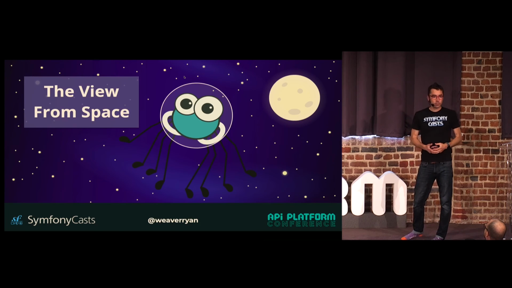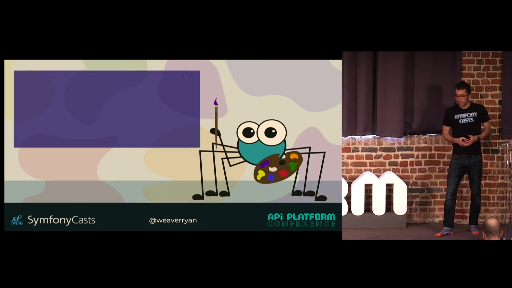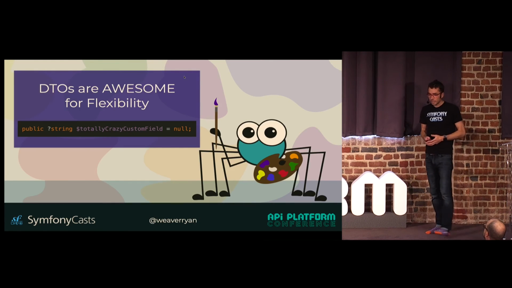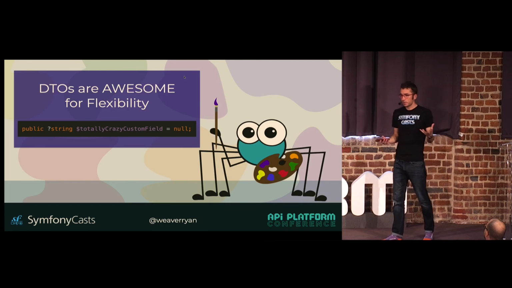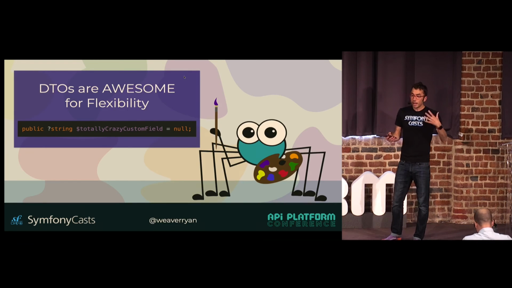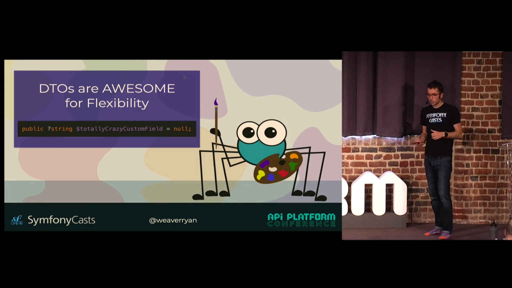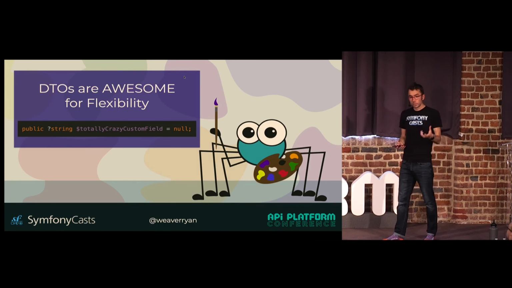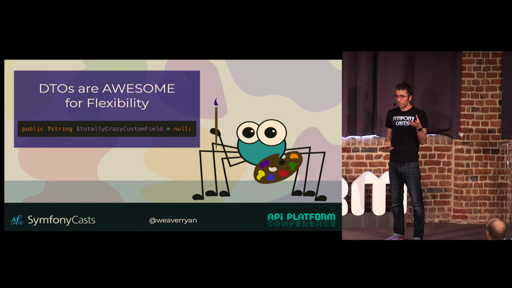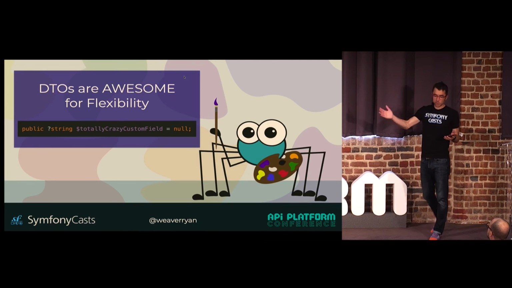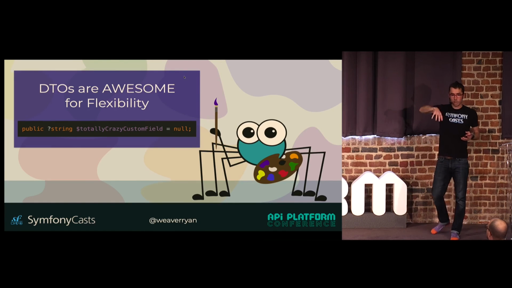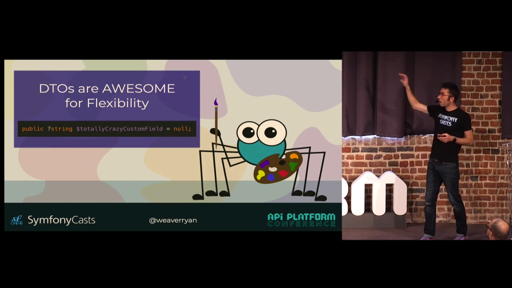Let's review where we've been here, the view from space. So Webby's thinking, the great thing about DTOs is they are awesome for flexibility. I tend to be a very pragmatic or maybe lazy developer. So for me, I really want to put my API resource above my entity classes. And it doesn't matter how much Antoine and Kevin tell me not to, that the other things matter. It's just too much work for me. So I really want to be lazy and have the easy way out. But DTOs are awesome for flexibility.